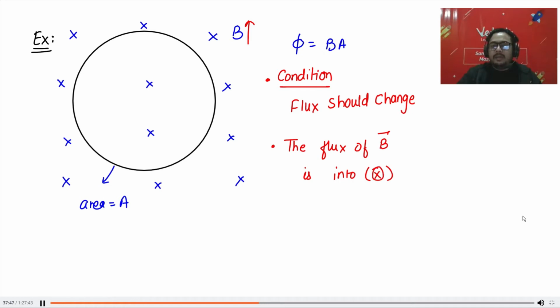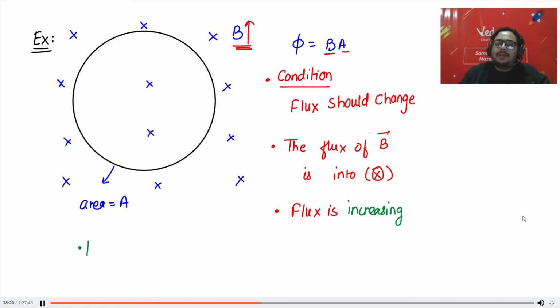Now tell me, is the flux increasing or decreasing? You know flux is B into A and B is increasing. So flux is increasing.